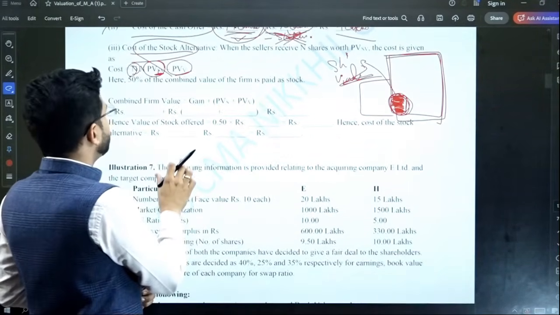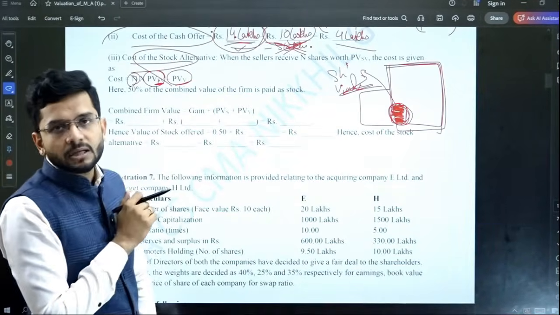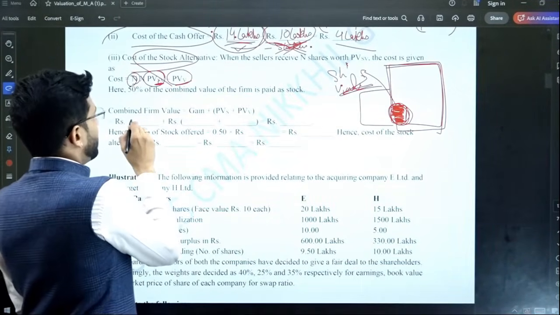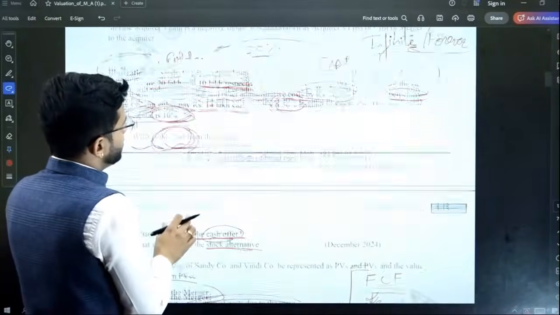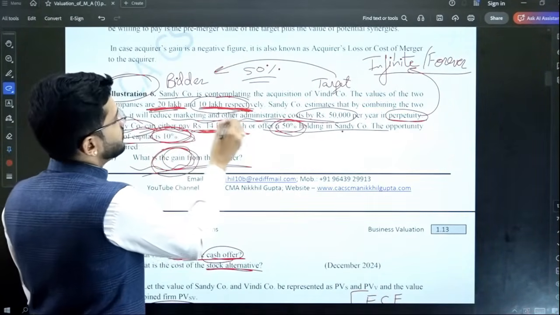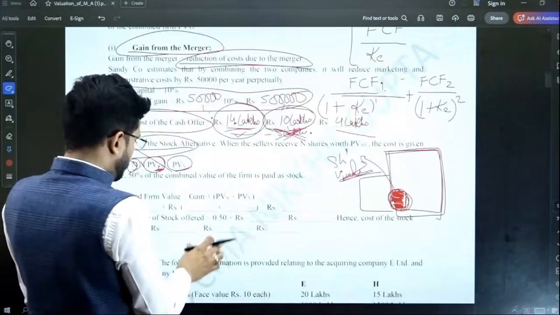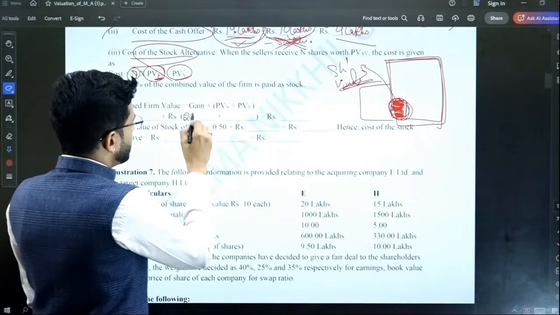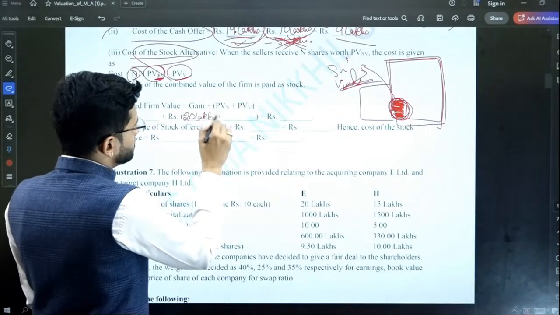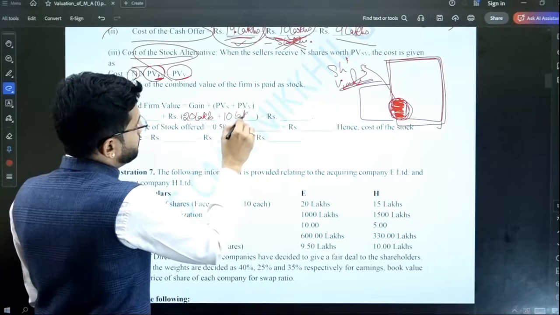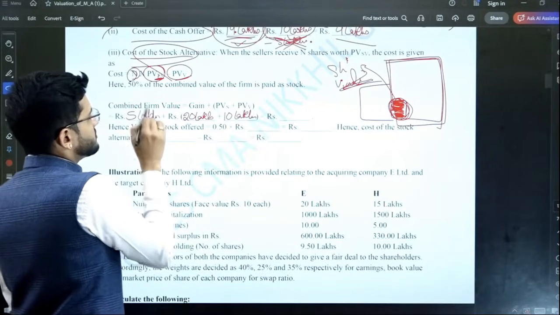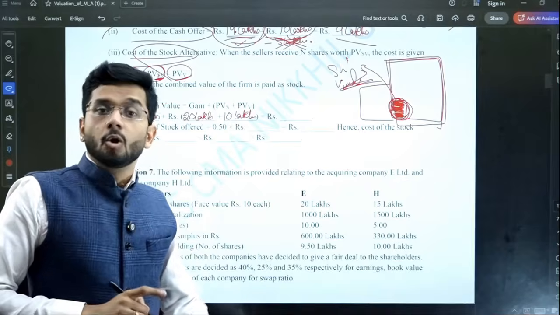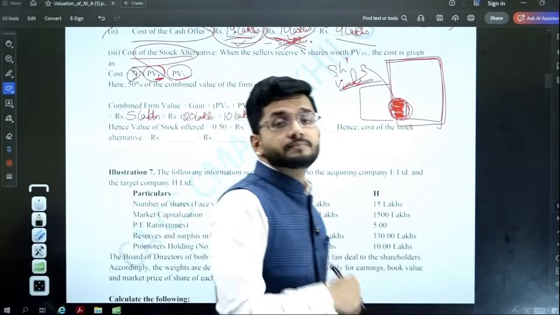We'll understand this formula in great detail. Combined value of the firm will be the value of Sandy Limited, 20 lakhs, plus the value of Windy Limited, 10 lakhs. We'll add up both of them, 20 lakhs, 10 lakhs, plus the additional benefit which we are going to get in terms of synergy, which is 5 lakhs. Over here 5 lakhs is to be considered.